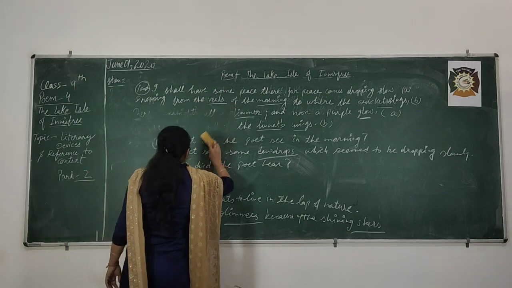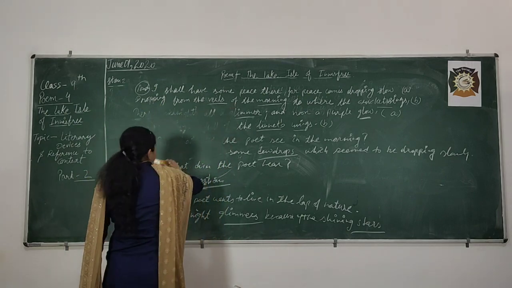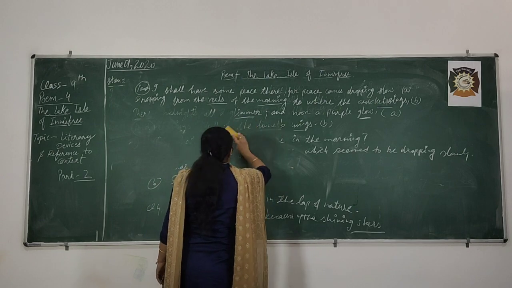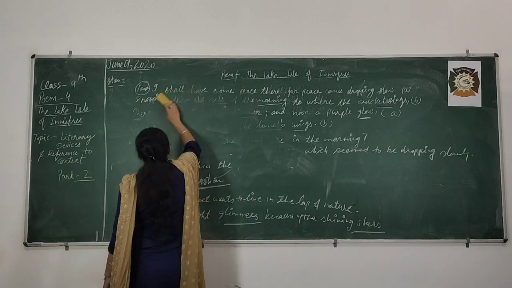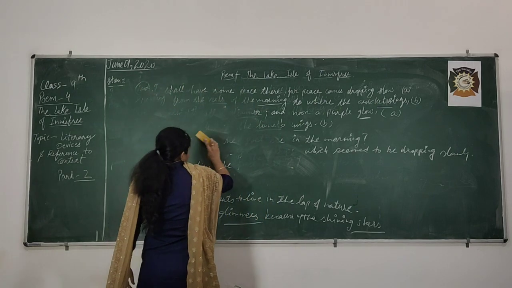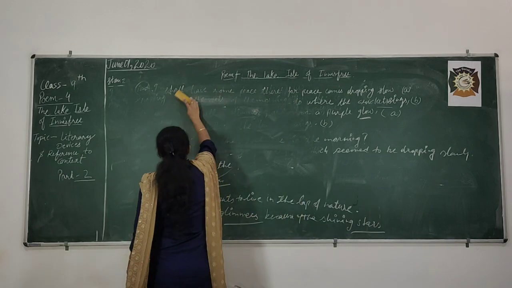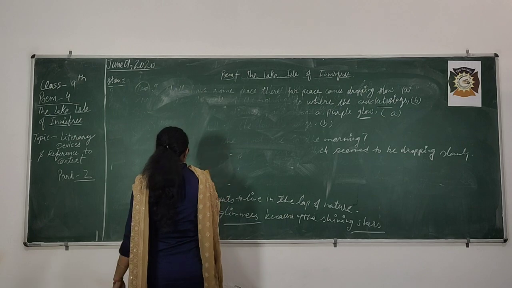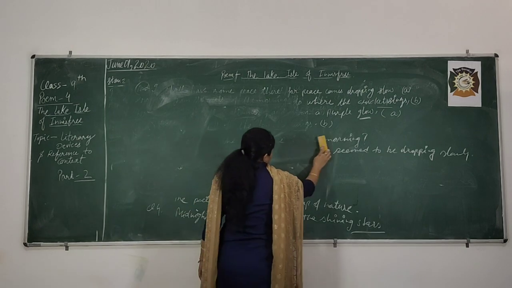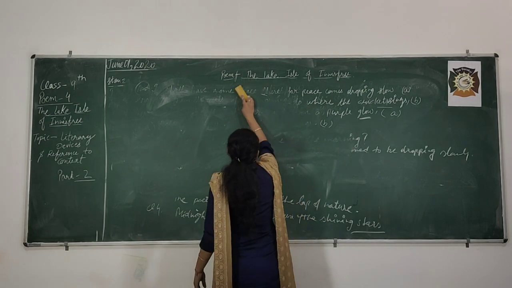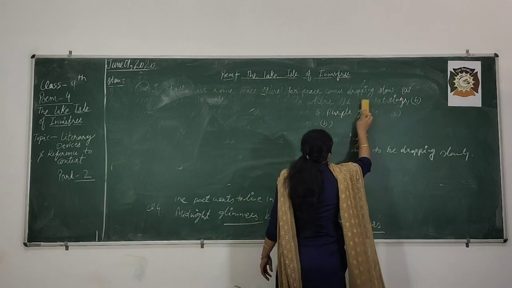Okay, so what did you notice here? The mornings are misty, evenings are full of linnet wings, noon is purple, and crickets are singing their song, and the poet is attracted toward these things. He wants to live in the lap of nature because he is running in search of peace.